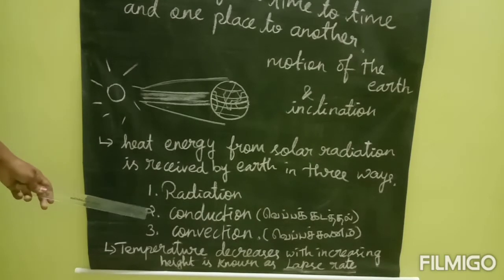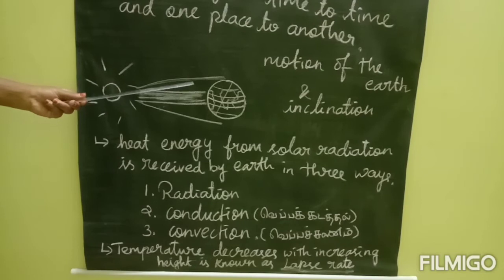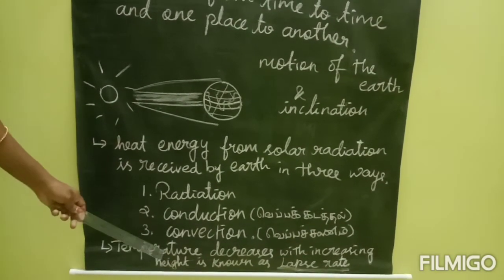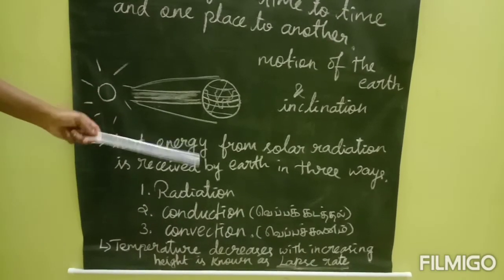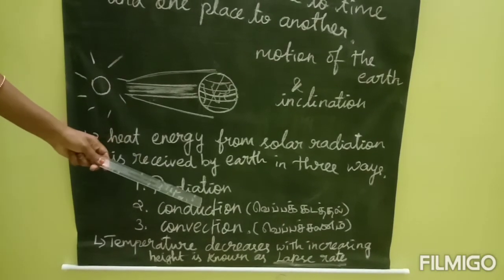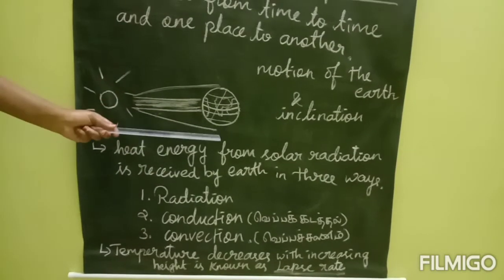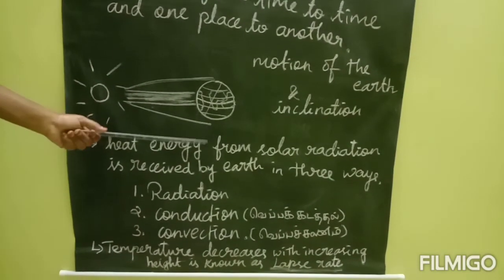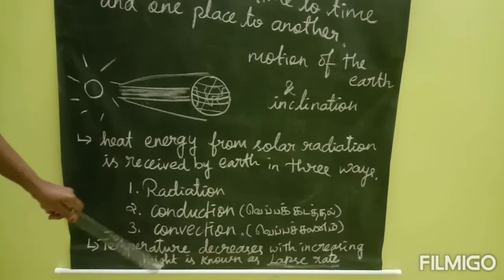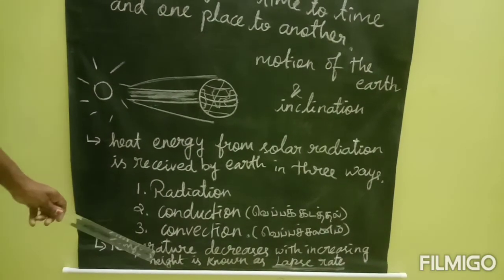I told you already, if we move upwards in height, the temperature will reduce, isn't it? So the temperature decreases with increasing height. That is known as lapse rate. The best examples are Ooty and Kodaikanal. If you go to that area, it is very high, but it has a low temperature. So the temperature decreases with increasing height. That is called lapse rate.